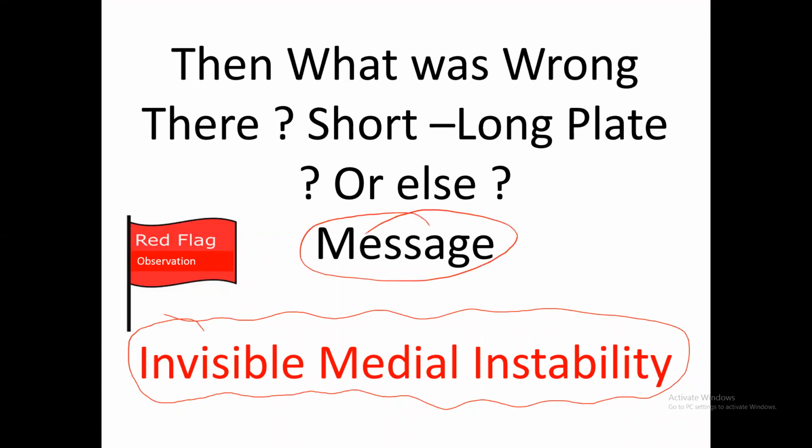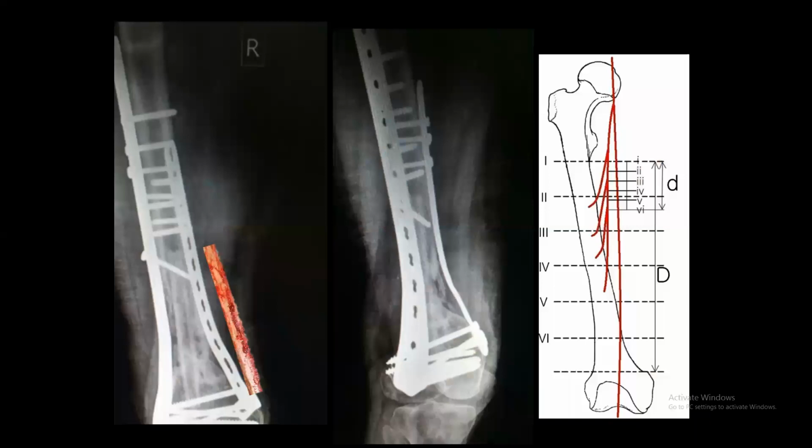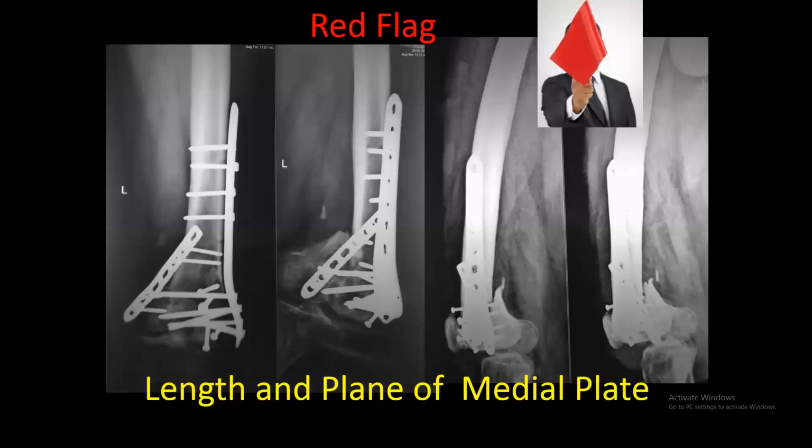Now the question comes, many surgeons are asking how far I can go medially. There is a beautiful paper by this gentleman where he has divided this area of the femur: you can go up to here, there is no problem. We go up to here, put a medial plate. If you have good dissection, you can go up to here medially. If there is a combination, you can go medially up to here. So it is safe here. This is the paper, note it down. But where to put the plate and the length of the plate on the medial side is also very important. Just putting the plate will not do.